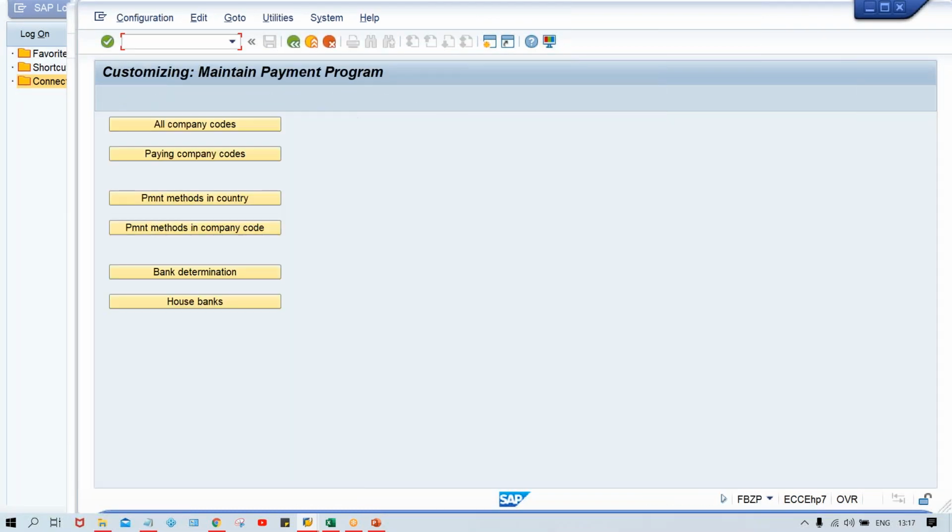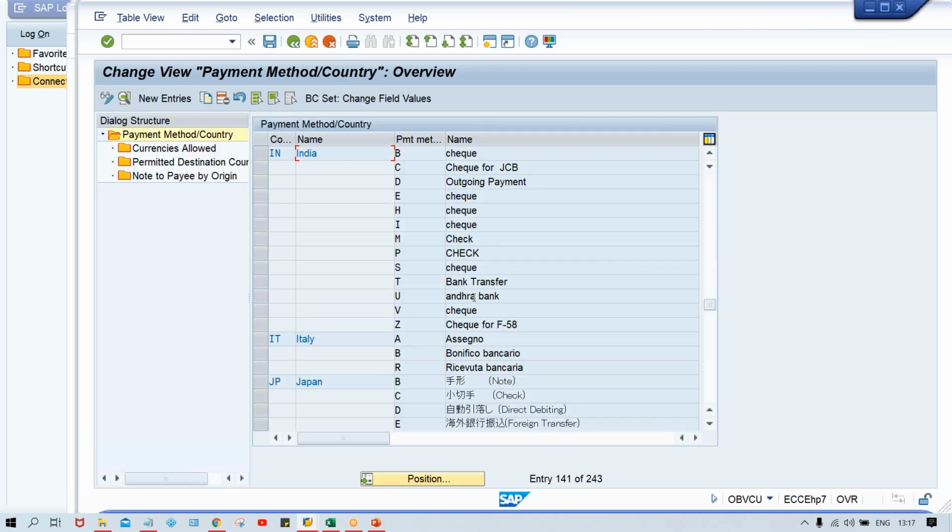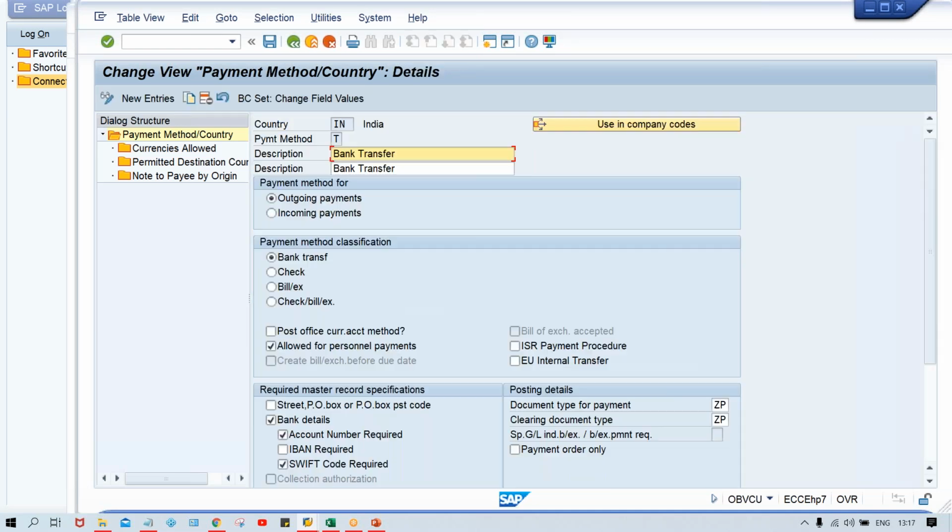Now FBZP, okay? Now here, payment method in country. And our payment method is T. Double click on T. Look here, guys, the document type which is assigned is called ZP document type. So from here you will come to know against which document type the automatic payment program is going to run. Okay, so now we got the document type is ZP, right?